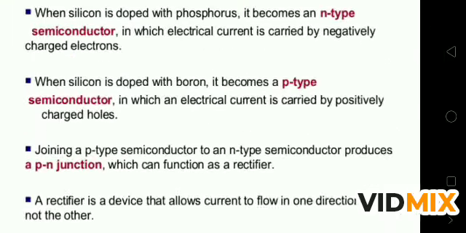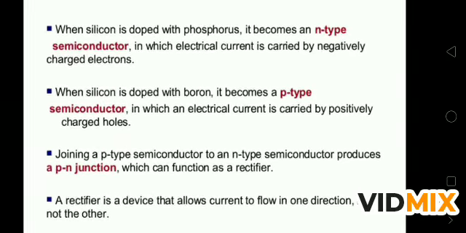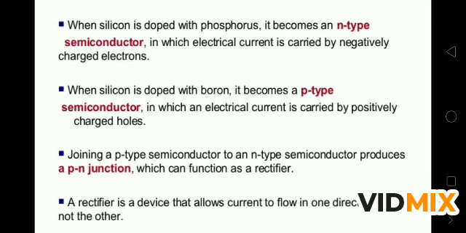Now, when silicon is doped with phosphorus, it becomes an n-type semiconductor in which electrical current is carried by negatively charged electrons. Means when silicon is doped with an impurity of phosphorus, which has 5 electrons in its outermost shell, the extra electron is capable of making it a conductor. Since the electron is negative and is released by the phosphorus, it is called an n-type semiconductor.